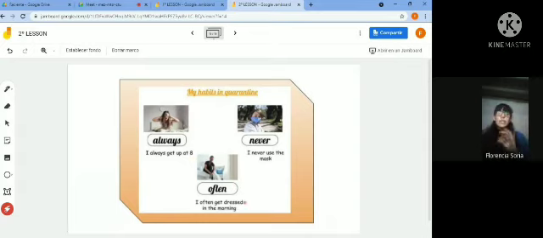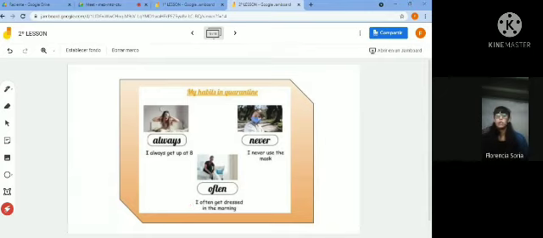The same thing I do with the others. Use a mask, never: I never use a mask. I chose a picture, get dressed, and the word often. So I wrote, I often get dressed in the morning.